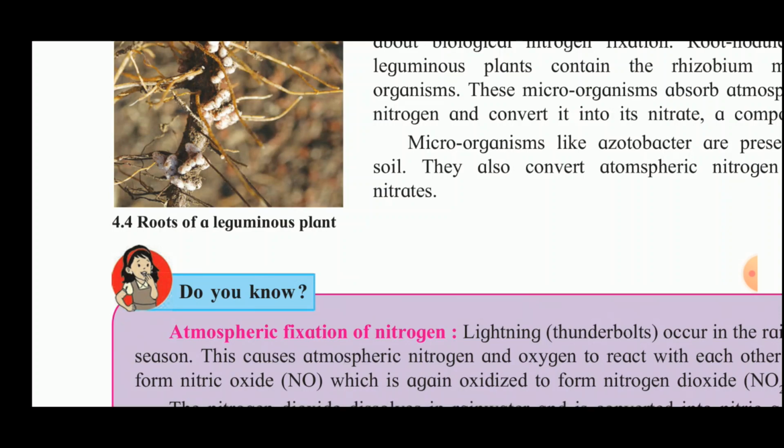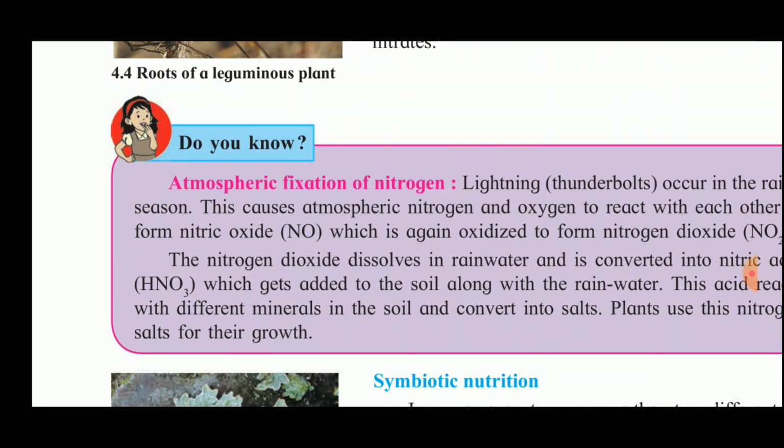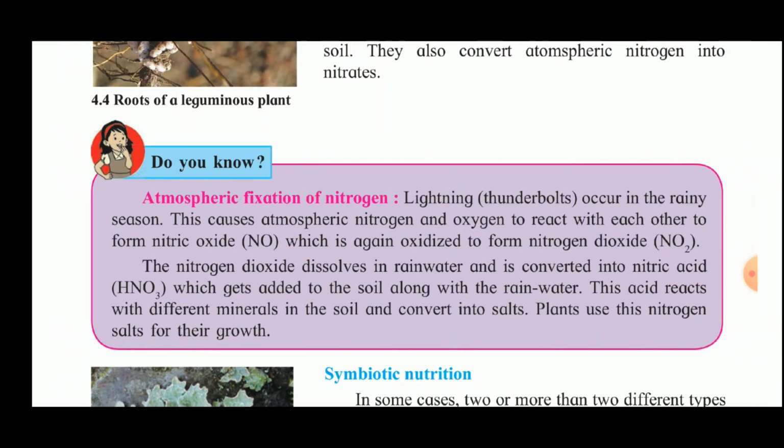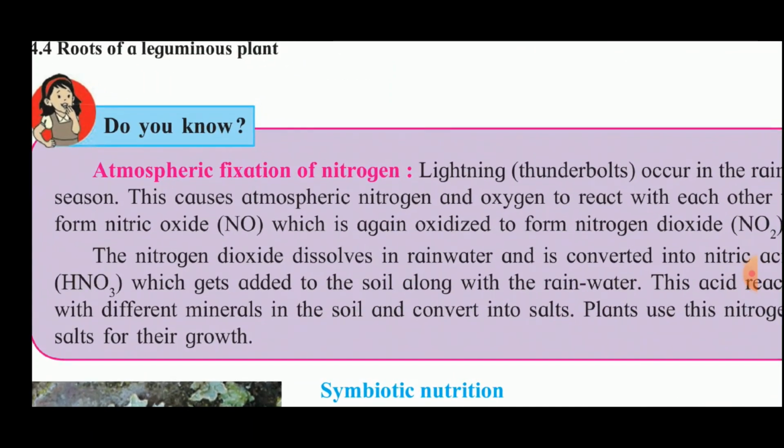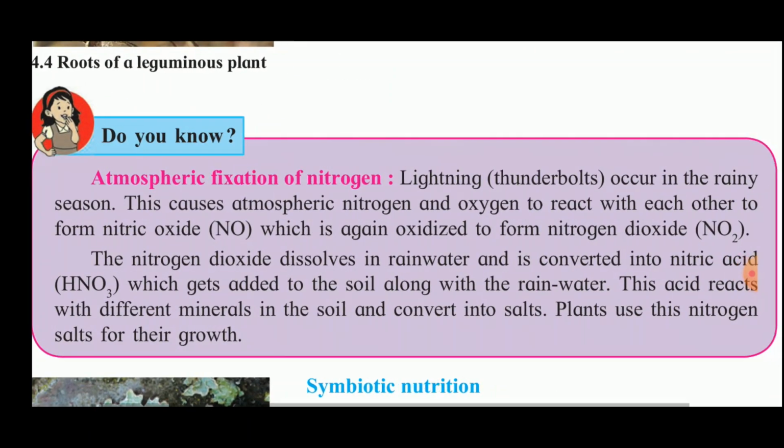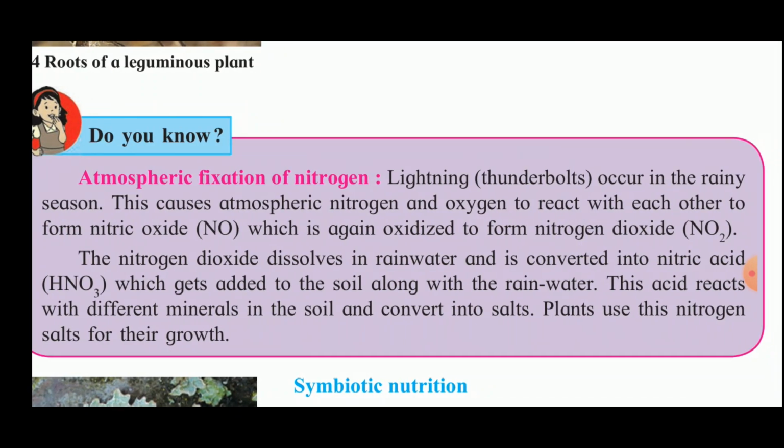Now the second method of fixation of nitrogen, that is converting atmospheric nitrogen into compounds, is done by the atmosphere also. How does atmospheric fixation of nitrogen take place? Let us see. Lightning, when it takes place during the rainy season, causes the atmospheric nitrogen and oxygen to react with each other to form nitric oxide, which is again oxidized to form nitrogen dioxide.